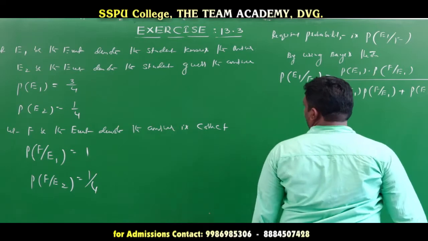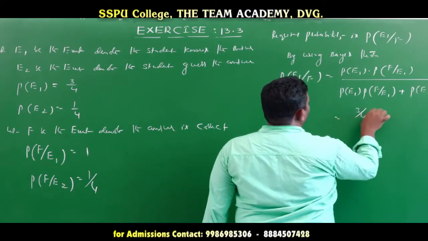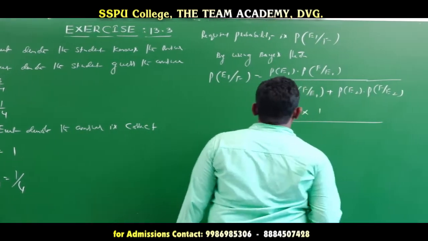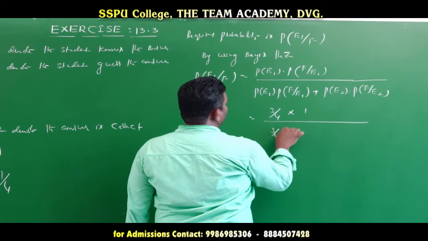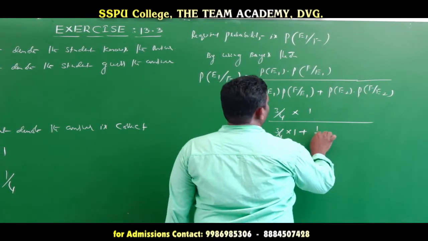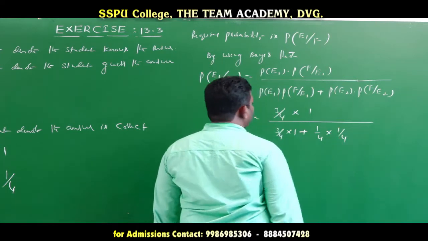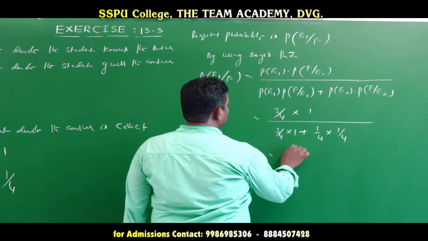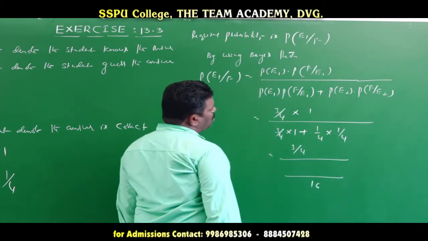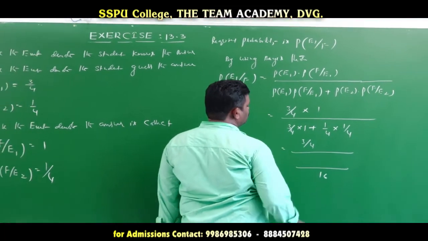Now we substitute the values. The probability of E1 is 3 by 4, into F given E1 which is 1, so 3 by 4 into 1, plus the probability of E2 which is 1 by 4, into F given E2 which is 1 by 4. That is equal to 3 by 4 divided by, taking LCM 16, or taking 1 by 4 common, no problem. So 3 into 4 is 12.